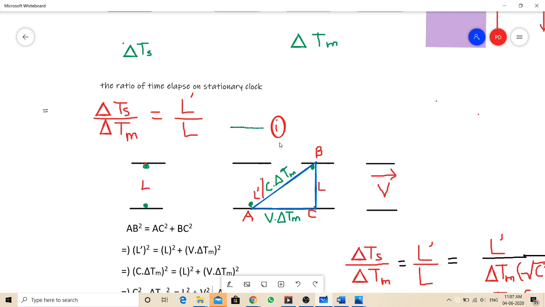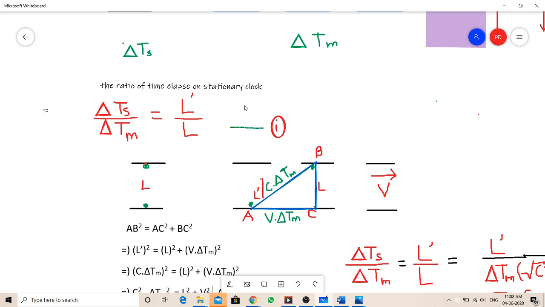So it's a diagonal trajectory. L dash is a diagonal trajectory, and L is the simple up and down, the perpendicular trajectory. And the moving clock slows as compared to the stationary one. Let's suppose by a factor of 3, meaning the stationary clock is slowing down by a factor of 3.